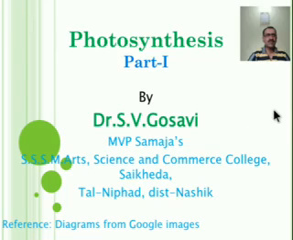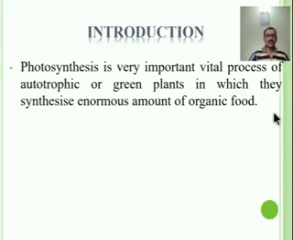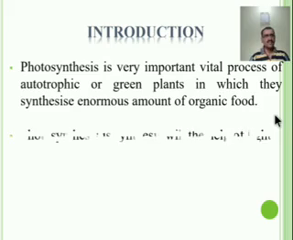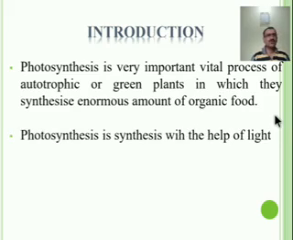Let us discuss one by one what photosynthesis is. Let us discuss the introduction of photosynthesis. Photosynthesis is a very important vital process of autotrophic or green plants. Autotrophic means the plants or organisms produce their own food material. These are green plants, in which they synthesize an enormous amount of organic food. Plants are the only living things that produce organic food, and this food is produced by the process of photosynthesis.